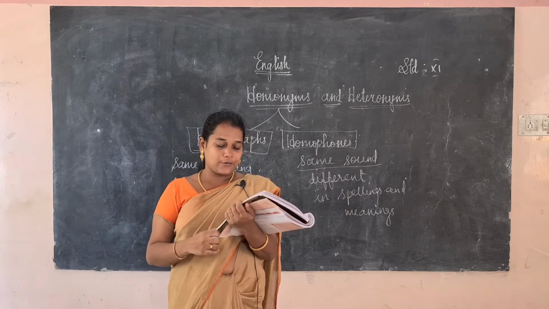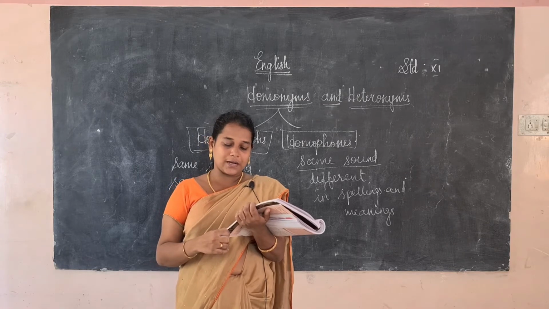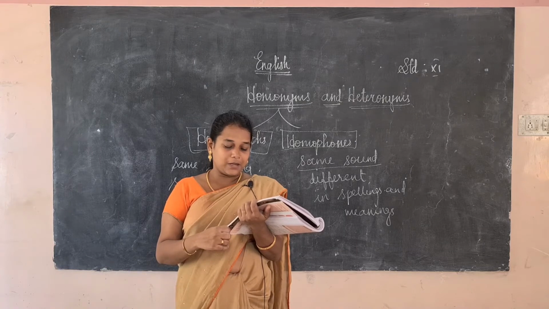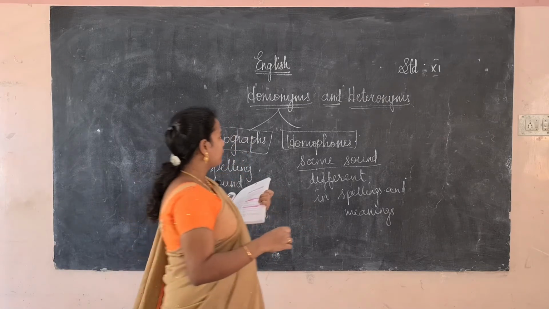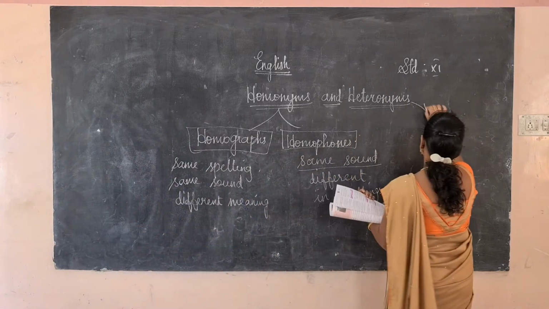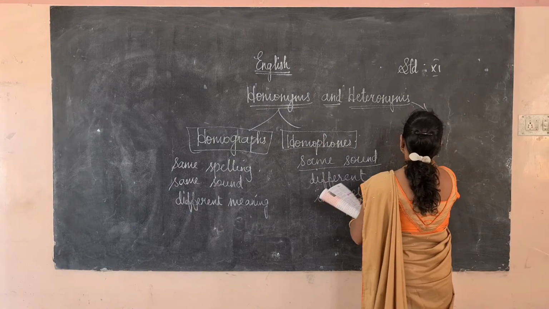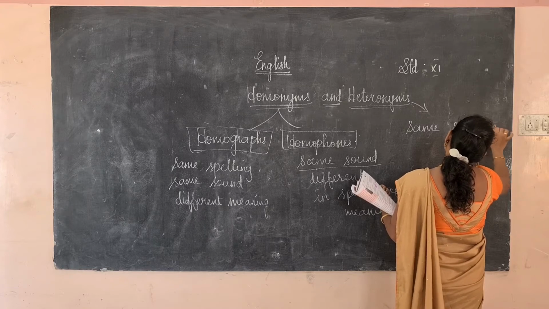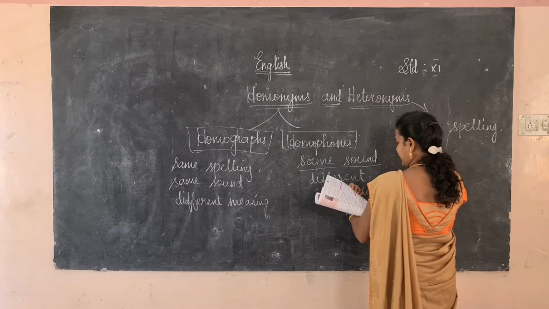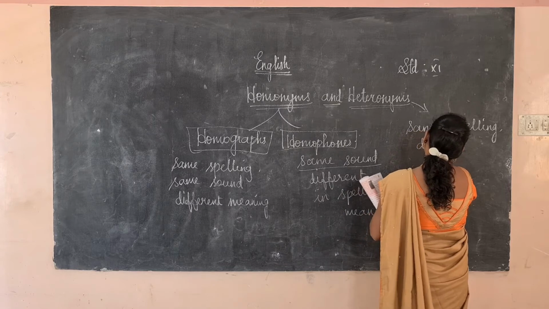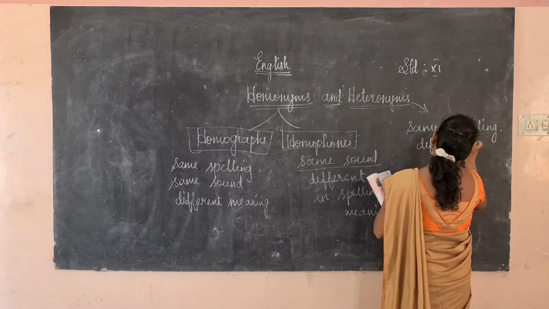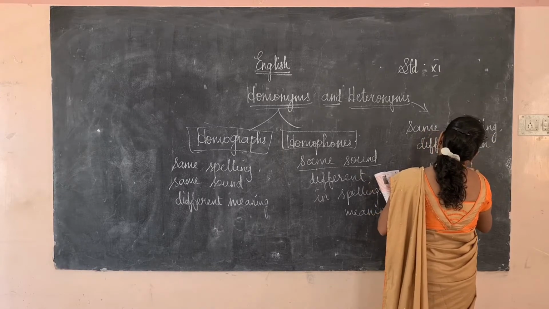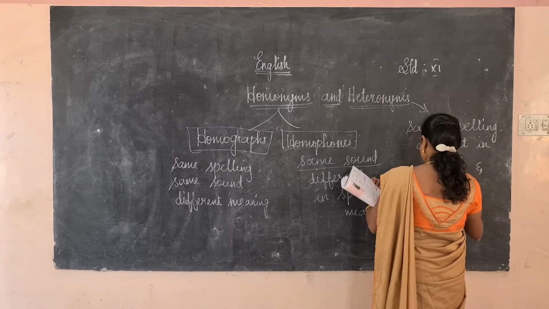Next, heteronyms. Heteronyms, also known as heterophones, are two or more words with the same spelling but different sound and meaning. So heteronyms have the same spelling, but they are different in sound and meaning.